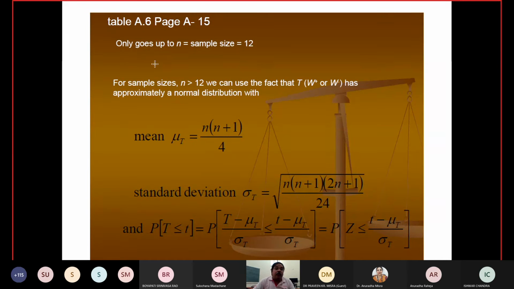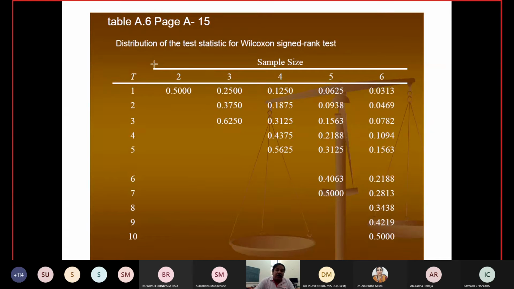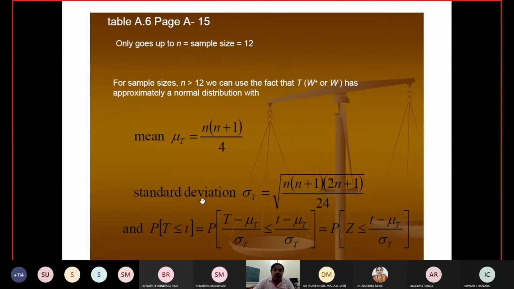So for sample size n greater than or equal to 2, see, whatever tables there are, they are given only up to 10 or so. So for larger n, we can find approximate structures which can be used as large sample properties, approximated by a normal distribution. There is a big proof for this. For n greater than or equal to 2, you can convert these structures,